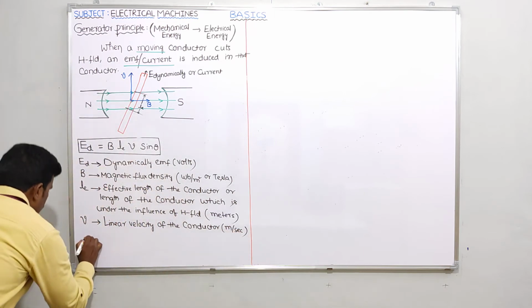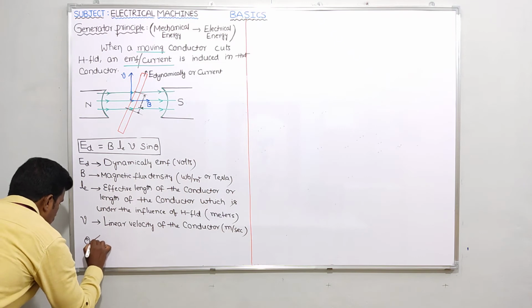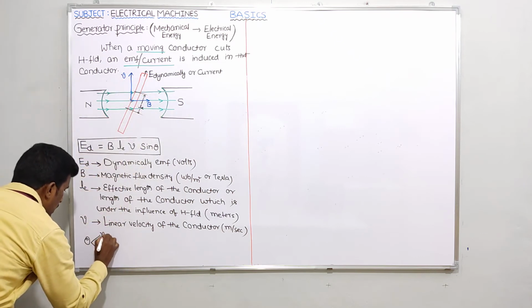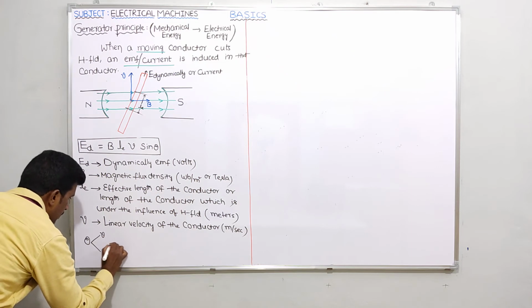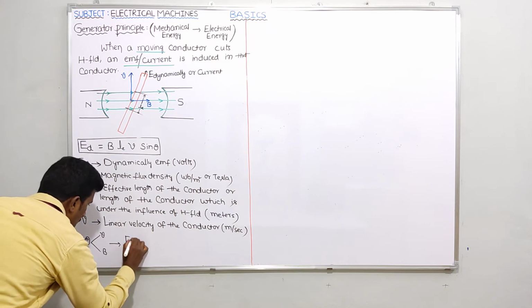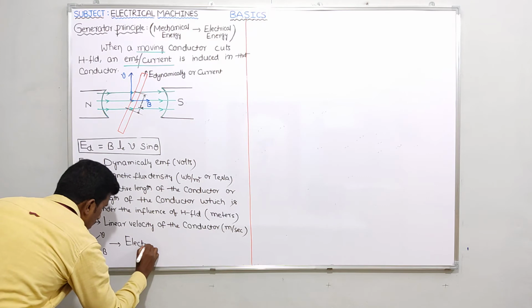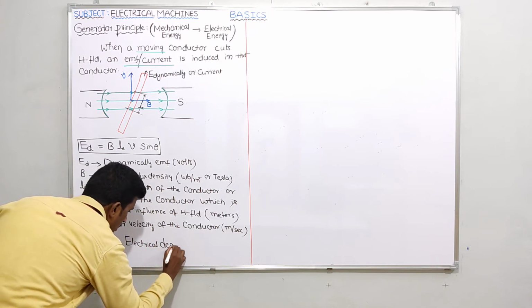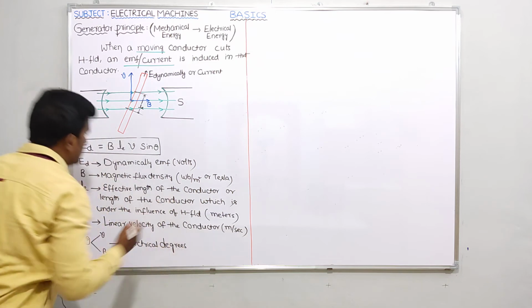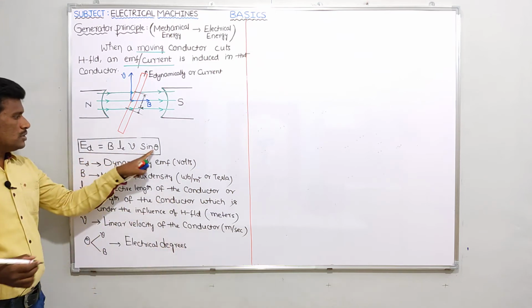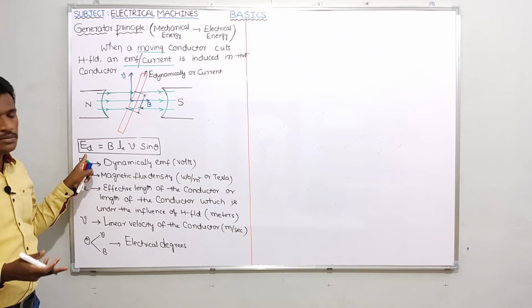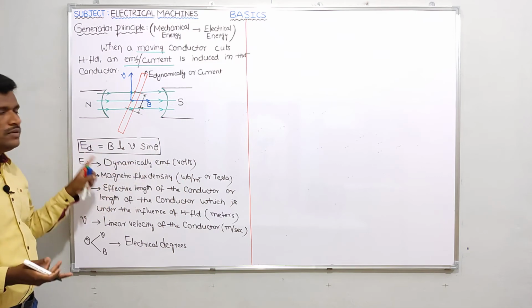Now what about theta? This theta is the angle between what and what? Small v and capital B, in electrical degrees. Please try to see this equation. Suppose theta is 90 degrees, then the dynamic EMF will be maximum. If theta is 0, E_d will be 0.